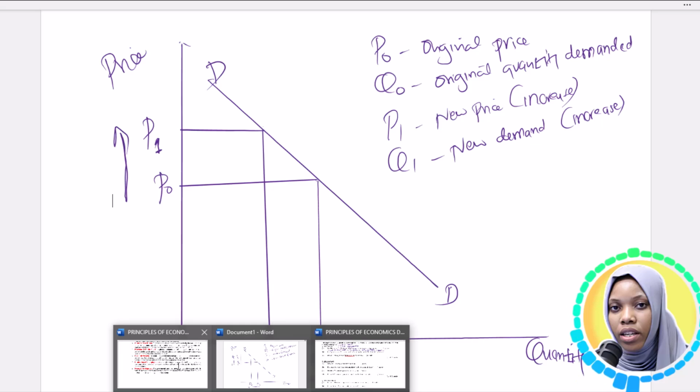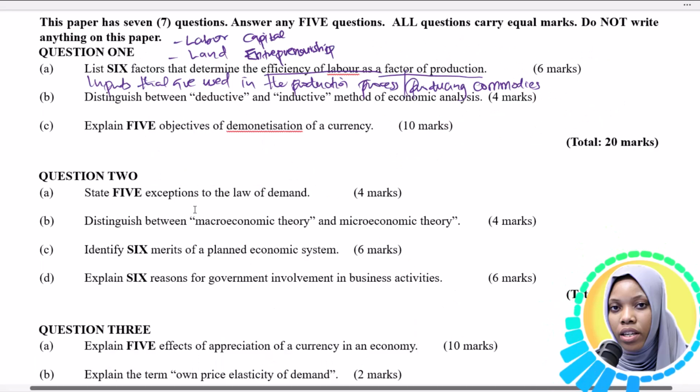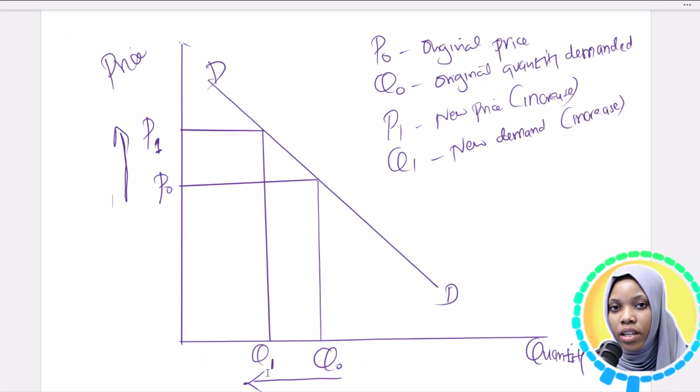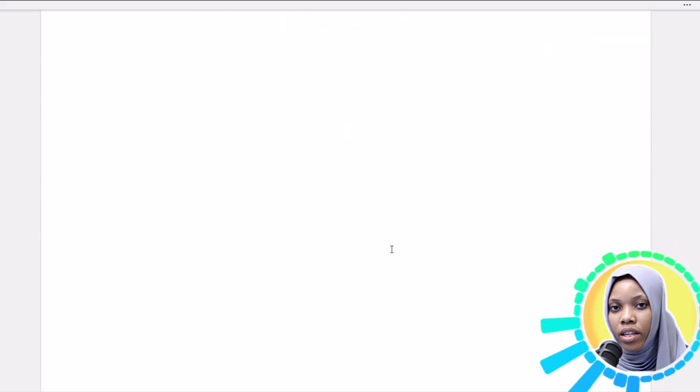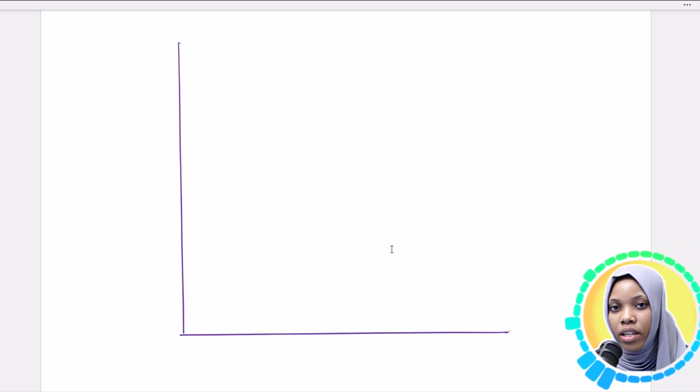The question requires us to explain the exceptions to the law of demand. The exception is when the demand curve is positive sloping. The demand curve is upward sloping, not downward. This is the price and this is the quantity.